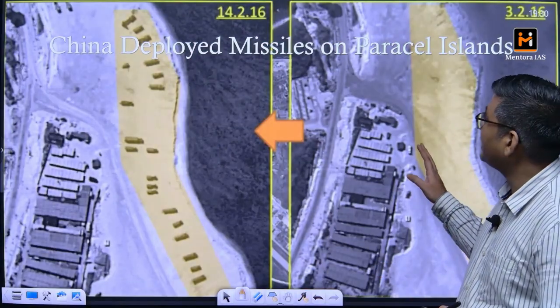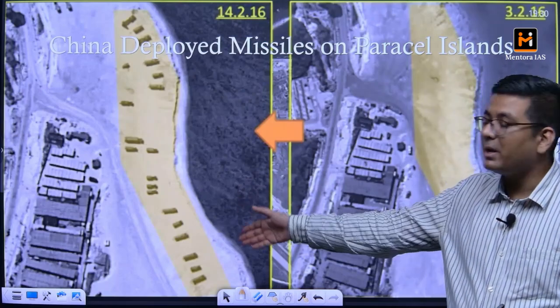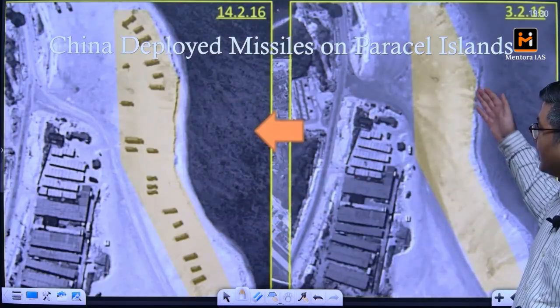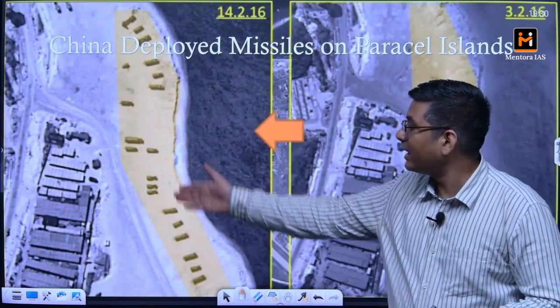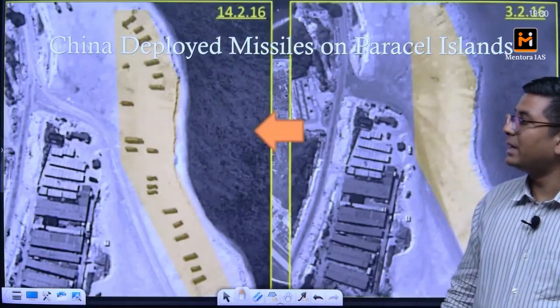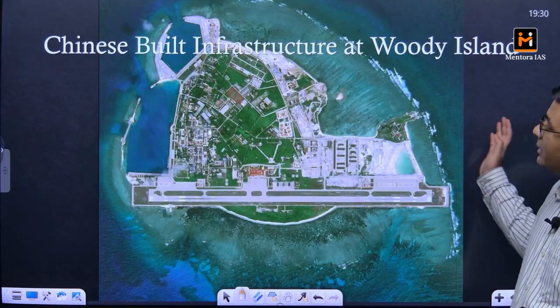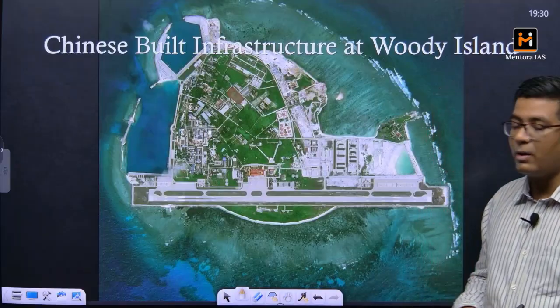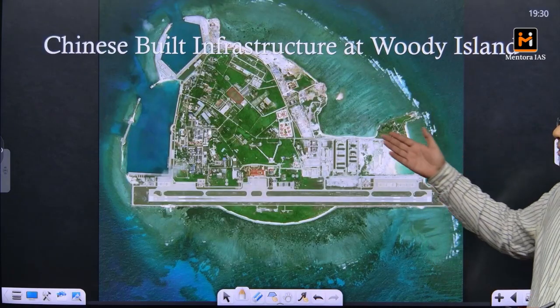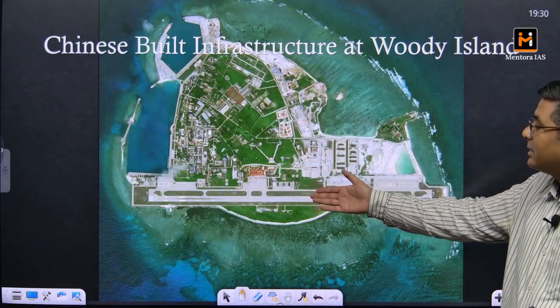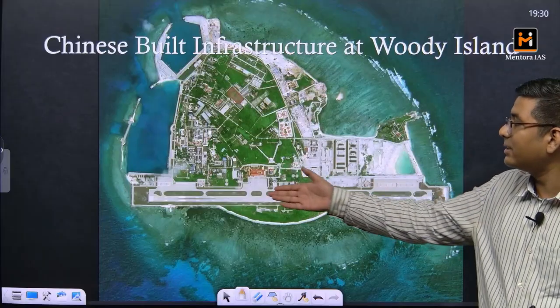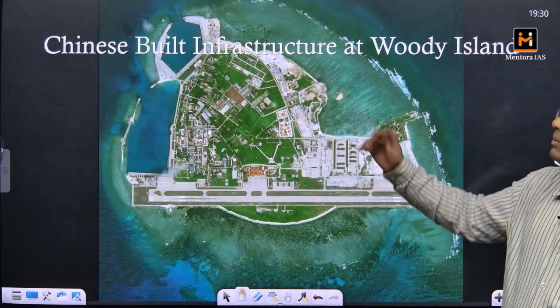Now this is basically one of the Paracel Islands which has been militarized by China. So this was the initial construction. Now there are air defense systems that have been mounted here. Okay, this is another militarized island, Woody Island in the Paracels, which you were seeing as the first picture. This is how it looks. So there is an airstrip and subsequently a naval base here.